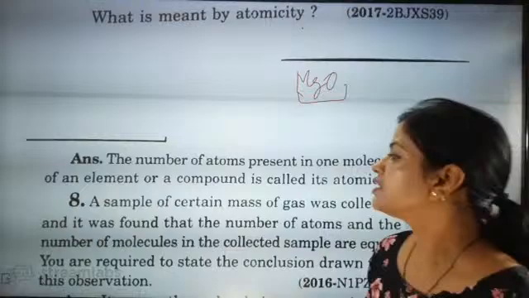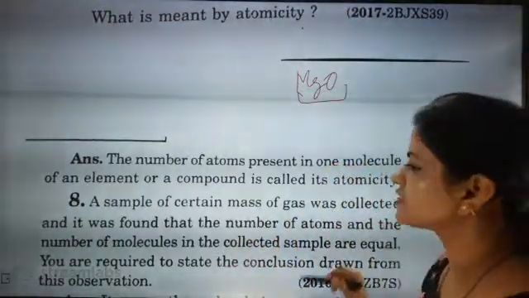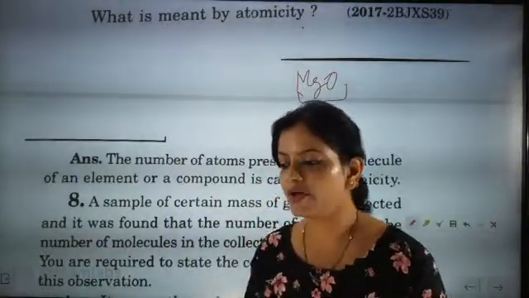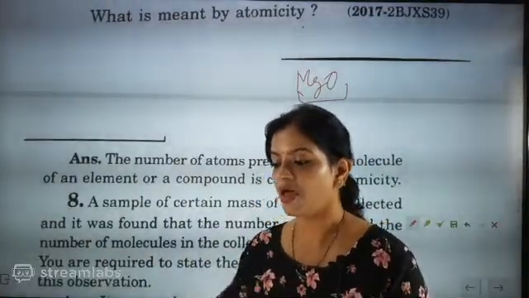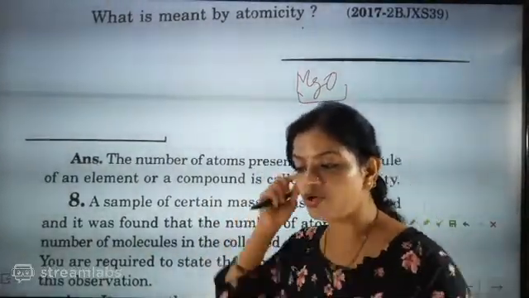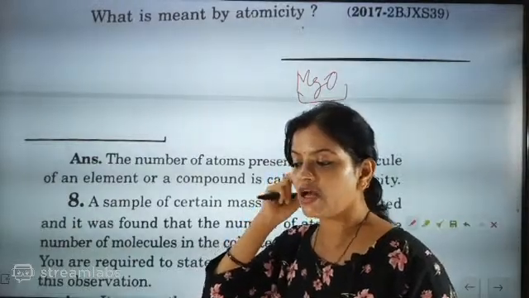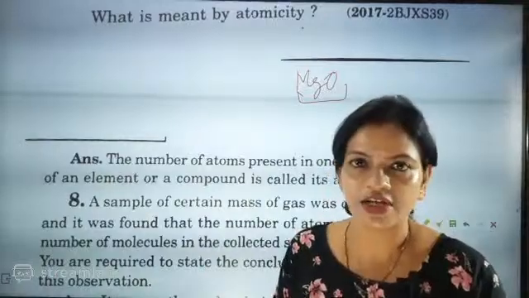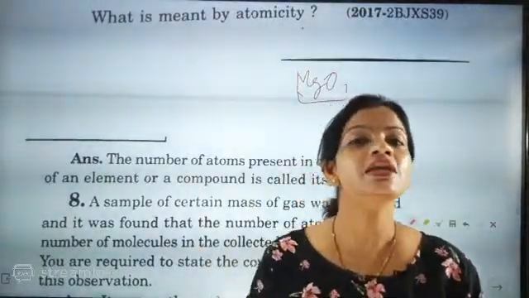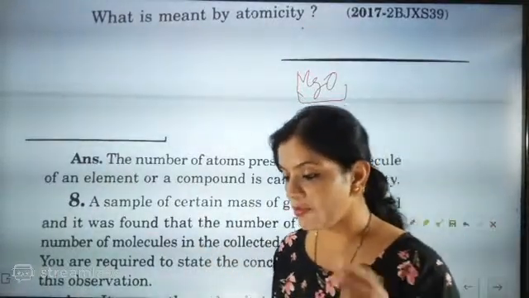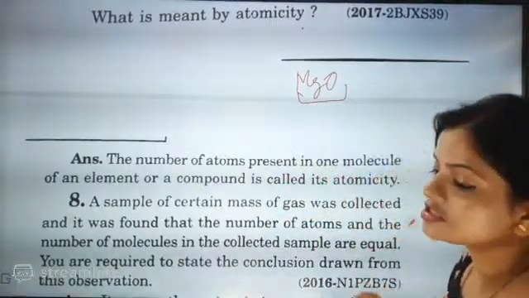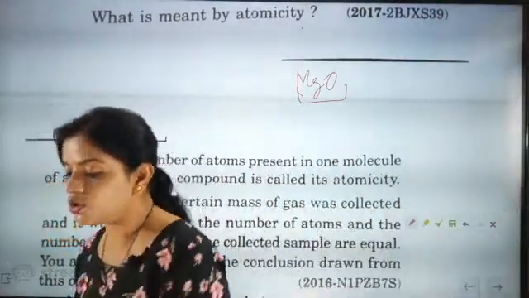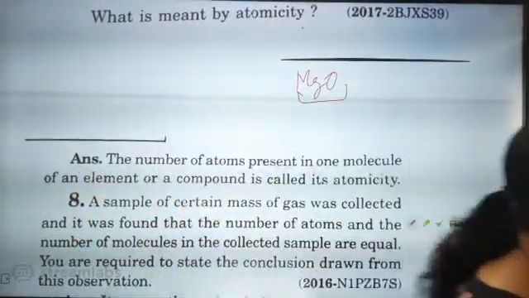In the same way, a sample of certain mass of gas was collected and it was found that the number of atoms and molecules, whatever number is coming, is going to be the same. Noble gas is correct, so inert gas is a correct answer. However many molecules it has formed, that many atoms will be present. So this is showing one thing: we are taking noble gases, inert gases.